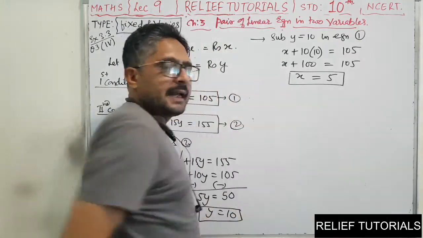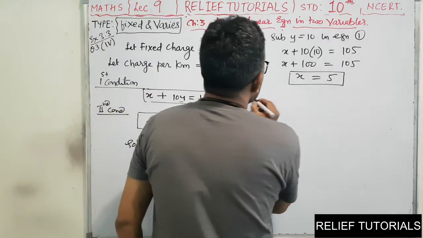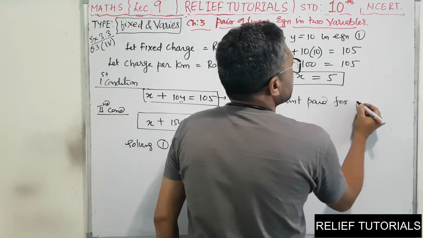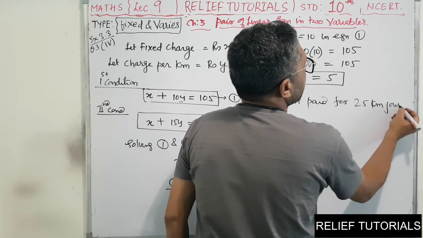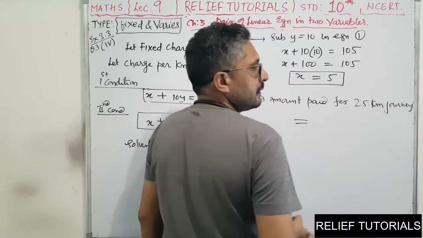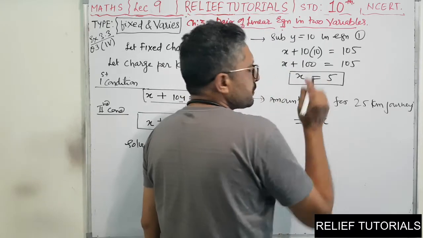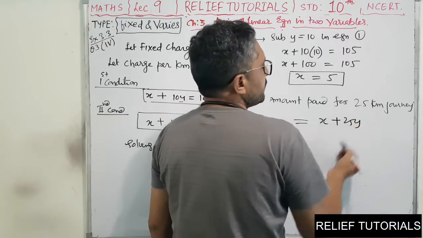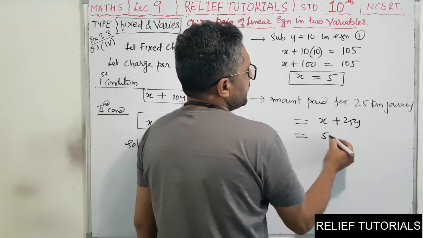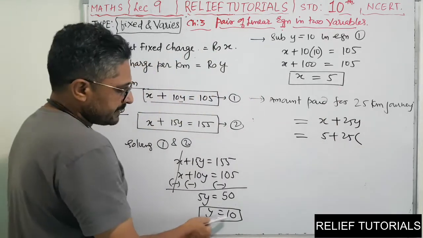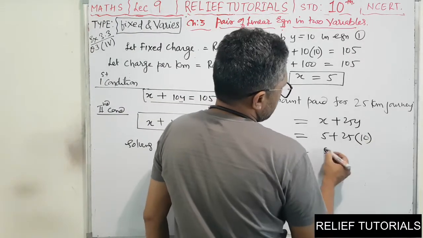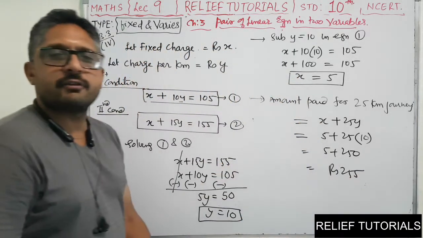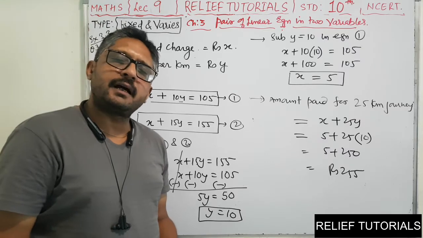Now, how much does he have to pay for 25 kilometers? Amount paid for a 25 kilometer journey means that fellow has to pay the fixed charge X, and per kilometer it is Y. So for 25 kilometers, 25Y, this we have to find. So X is 5 rupees plus 25 into Y, and Y is 10 rupees. So that is equal to 5 plus 250. So that is equal to rupees 255 he has to pay for the journey of 25 kilometers. Quite simple. I hope you understood this.